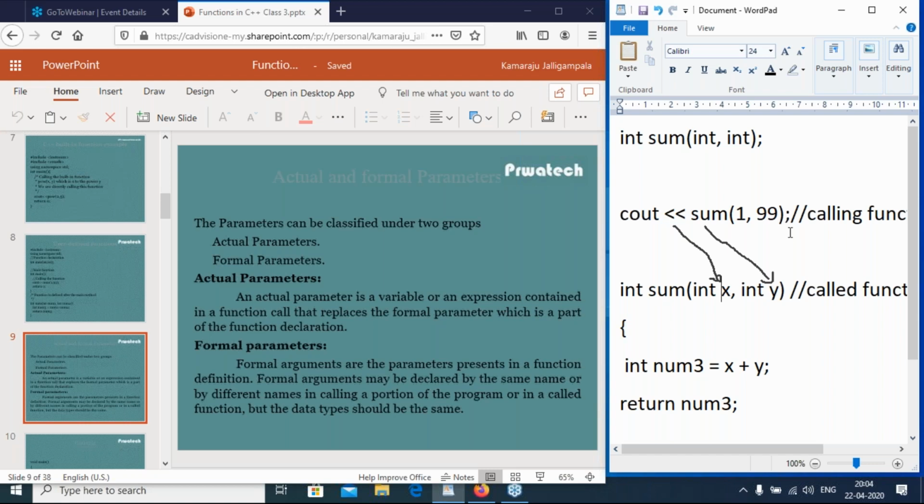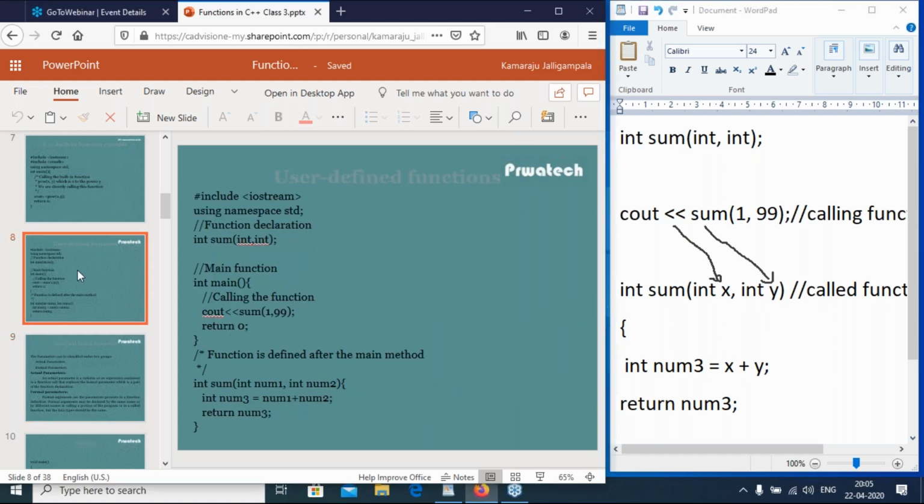So the parameters in the calling function are called actual parameters. The parameters in the called function are called formal parameters. Clear, right? In sum of 1 comma 99, 1 and 99 are actual parameters.